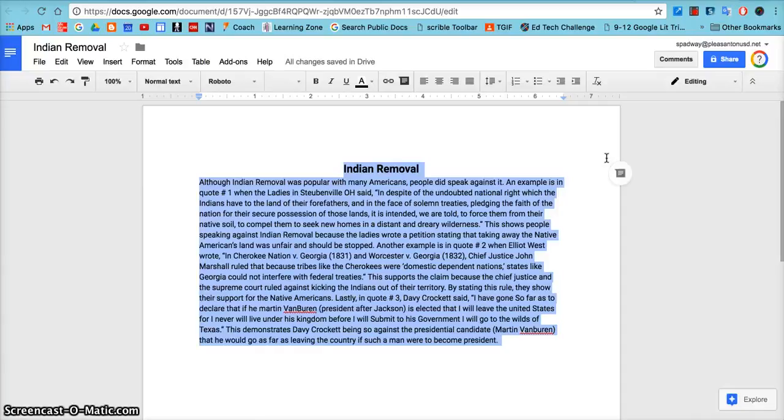Lastly, in quote number 3, Davy Crockett said, I've gone so far as to declare that if he, Martin Van Buren, president after Andrew Jackson, is elected, that I will leave the United States, for I will never live under his kingdom before I submit to his government. I will go to the wilds of Texas. This demonstrates Davy Crockett being so against the presidential candidate Martin Van Buren that he would go as far as leaving the country if such a man were to become president.